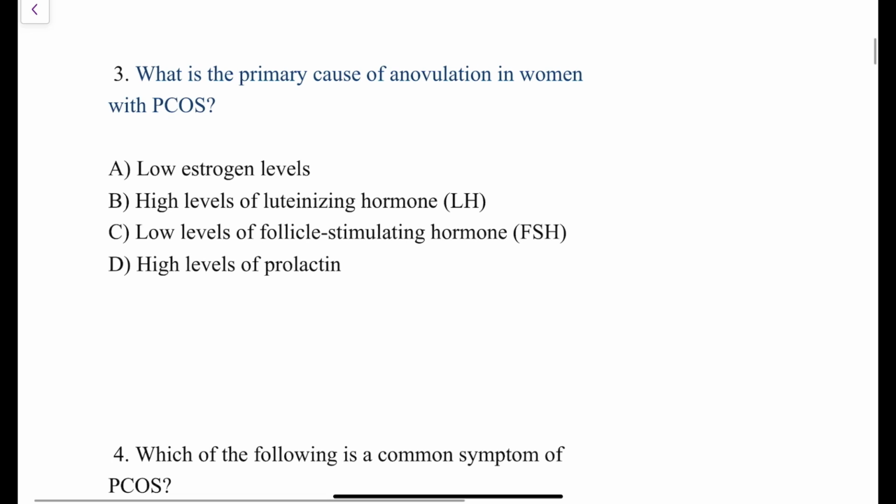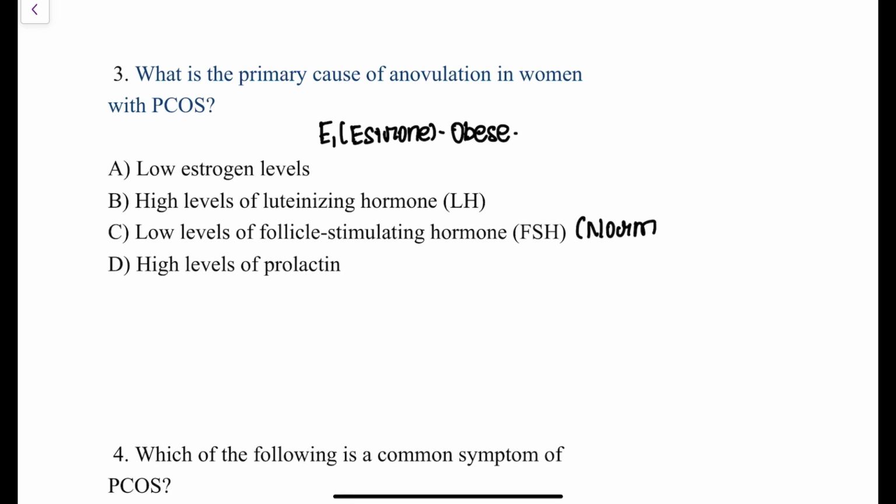Low estrogen levels. Is low estrogen seen in patients of PCOS, right? Yes. But then E1, estrone, is increased in patients of PCOS. That too in obese females, E1 is present. Apart from that, low estrogen level is present in patients of PCOS. Yes. The second option is high levels of luteinizing hormone. Yes, high levels of luteinizing hormone is present in patients of PCOS. Only because of that, there is stimulation of theca cells of the ovary and increased androgen being produced in the female. Low level of follicular stimulating hormone?